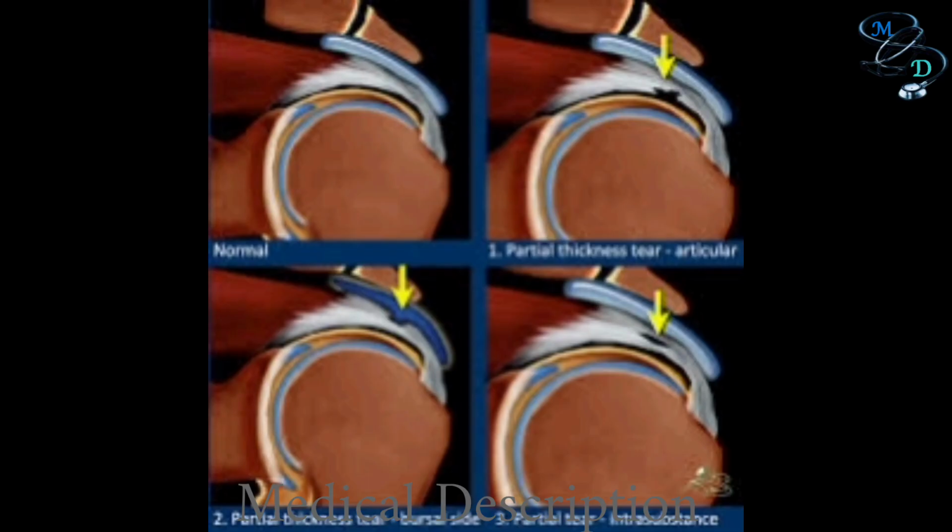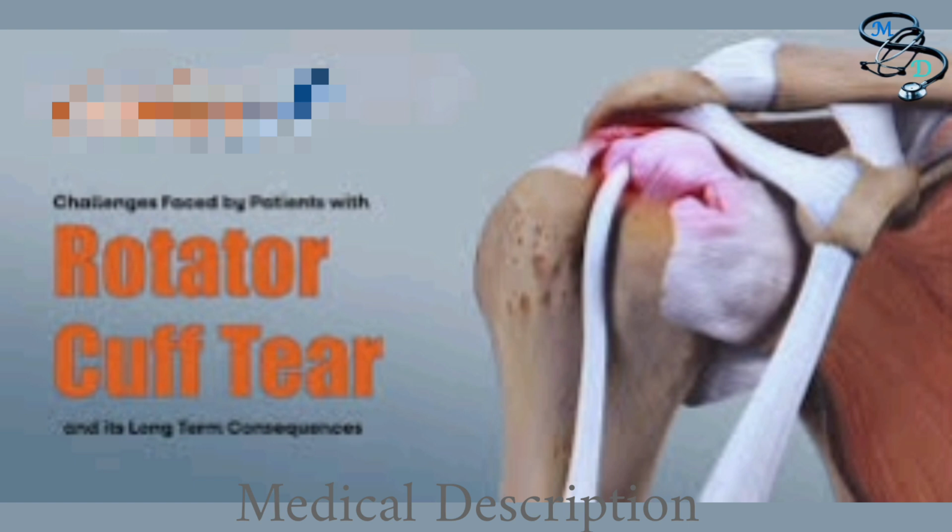Your shoulder is a ball and socket joint. The ball is the head of the humerus, the upper arm bone. It fits into the socket of your shoulder blade. The rotator cuff consists of muscles and tendons that hold the ball in the socket. The rotator cuff allows the shoulder to rotate safely while staying stable.